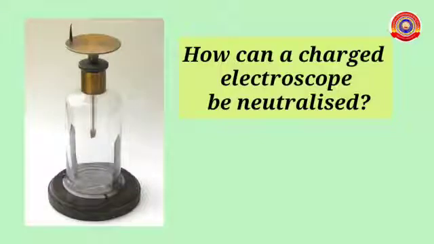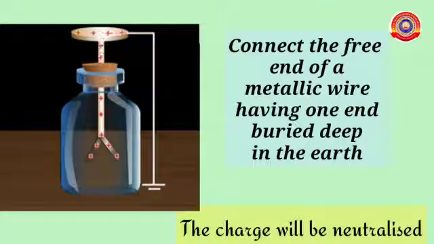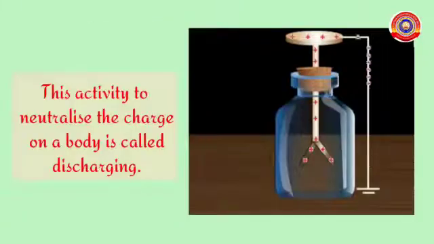How can a charged electroscope be neutralized? Connect the free end of a metallic wire having one end buried deep in the earth. The charge will be neutralized. This activity to neutralize the charge on a body is called discharging.